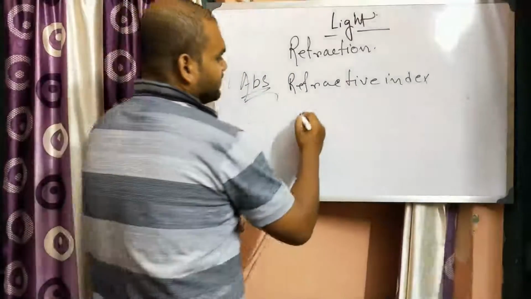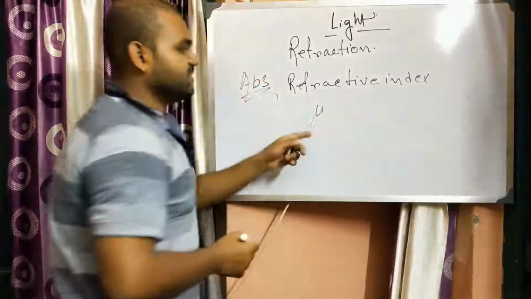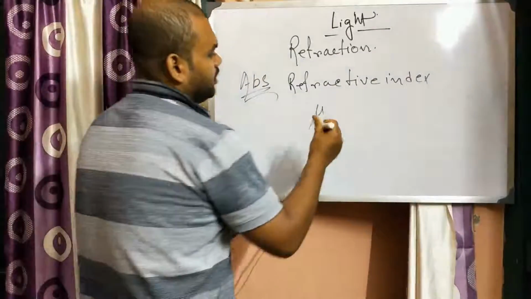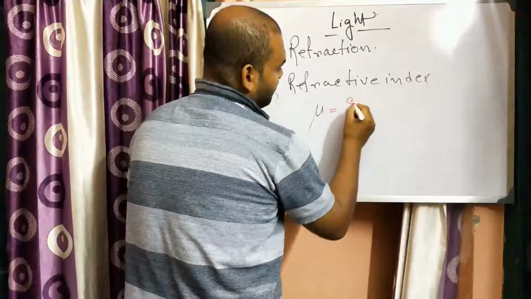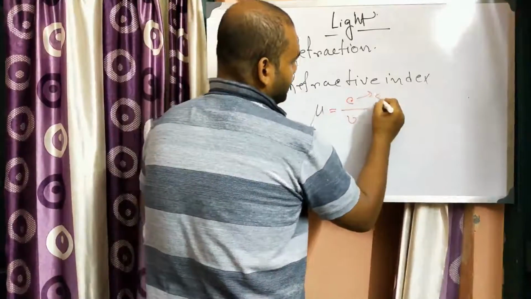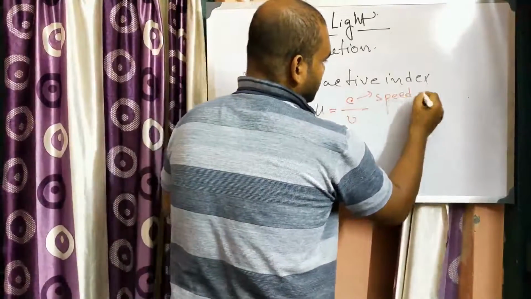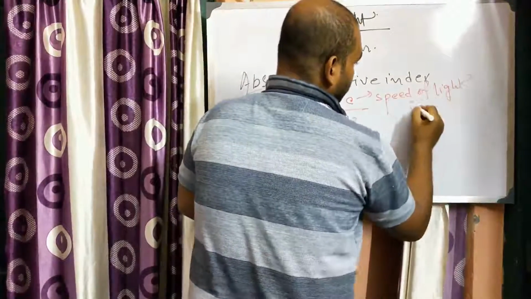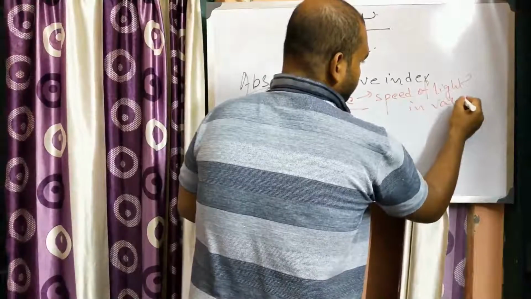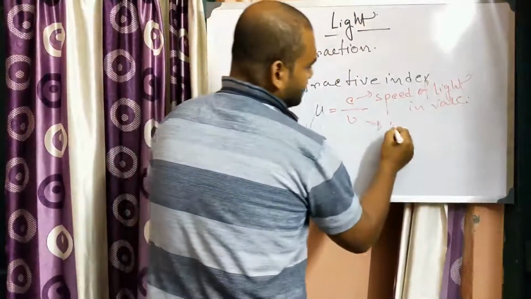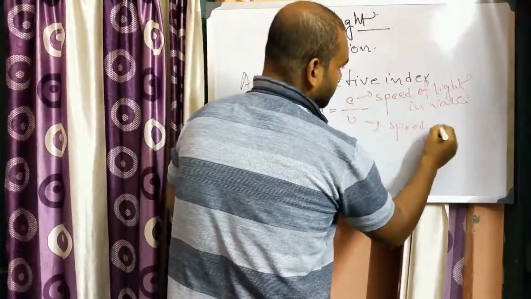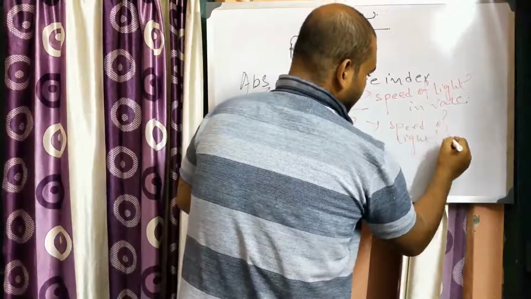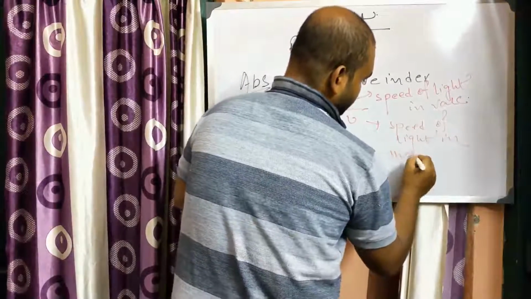Okay, refractive index, this is the sign of mu. So mu is equal to C by V. C is the speed of light in vacuum, and V is the speed of light in that medium.